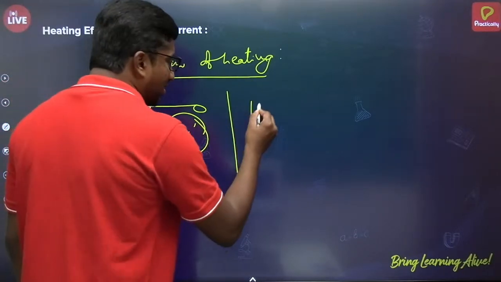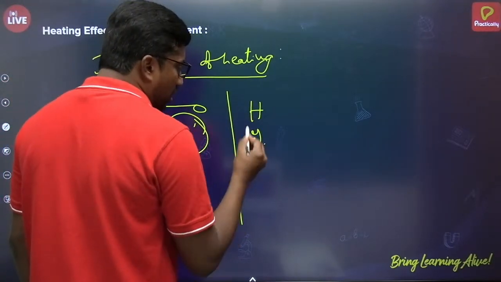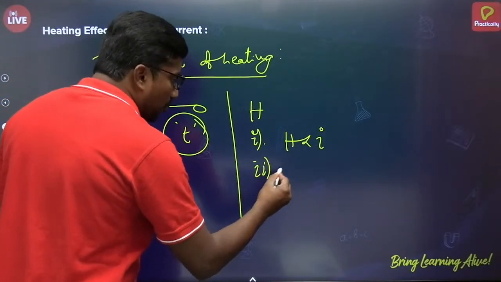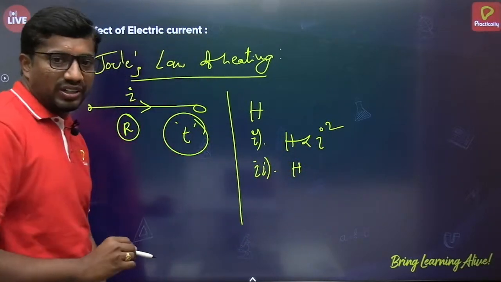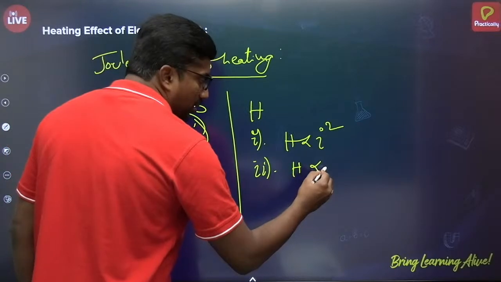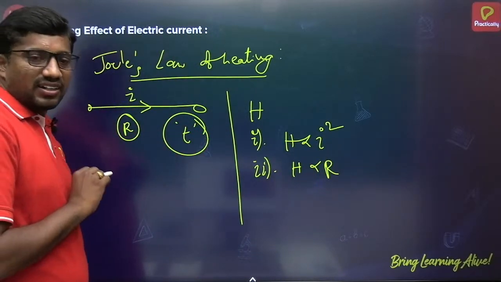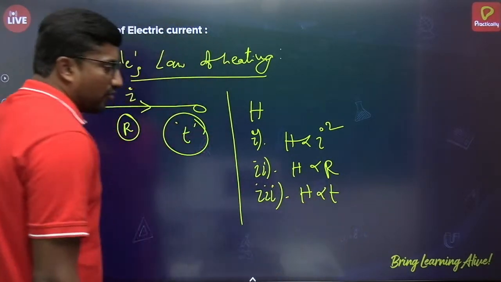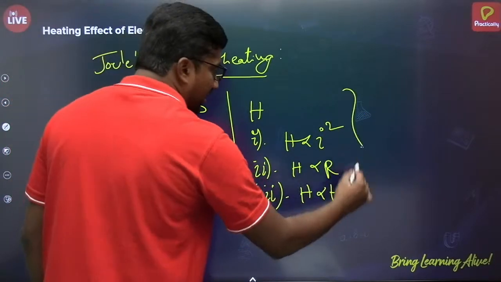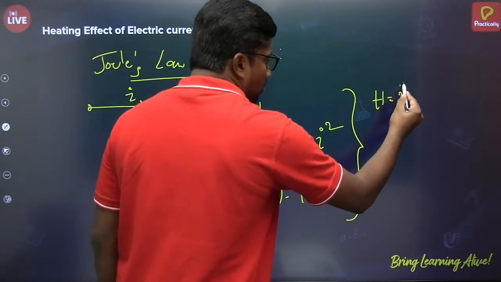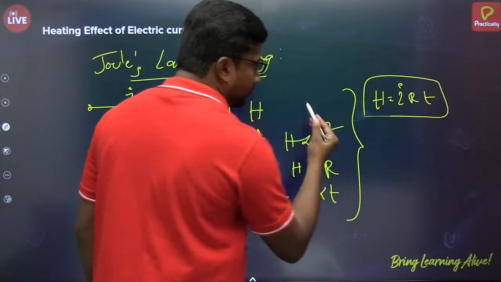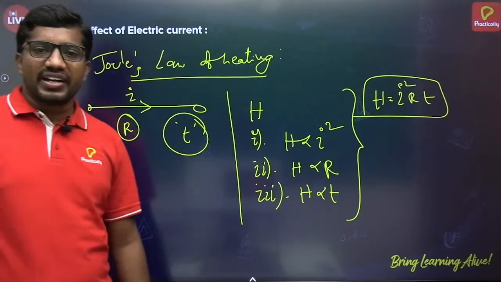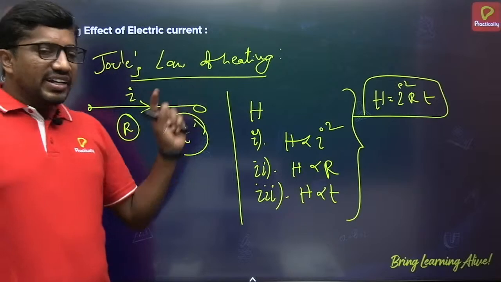That heat is directly proportional to the square of the current flowing through it, directly proportional to the resistance of the conductor, and directly proportional to the time of flow of electric current. Based on these three we can write H = I²Rt. This is Joule's Law of Heating effect of electric current.